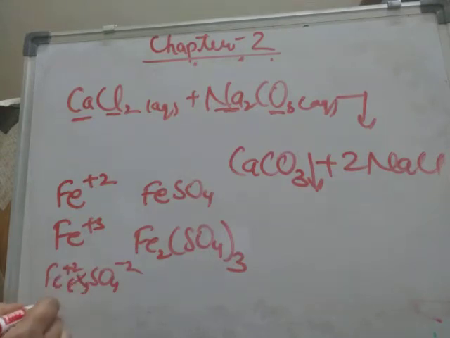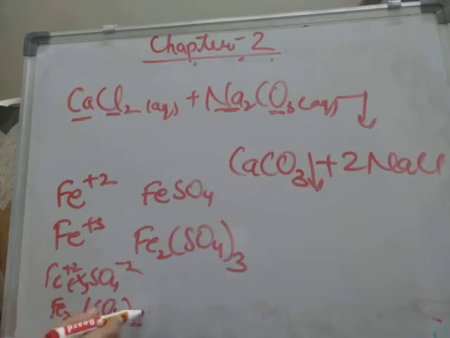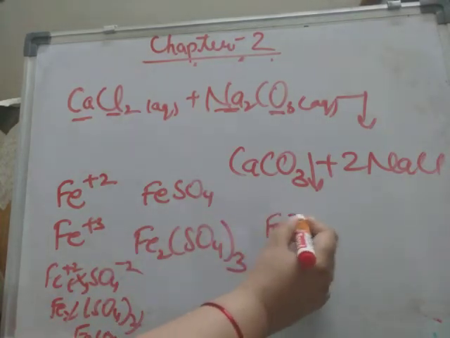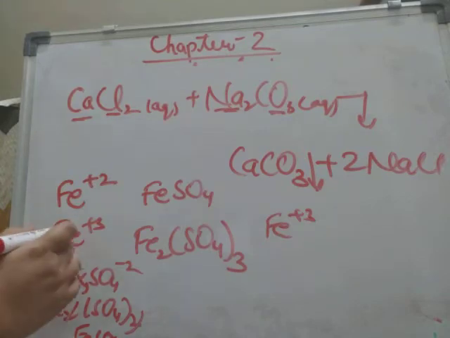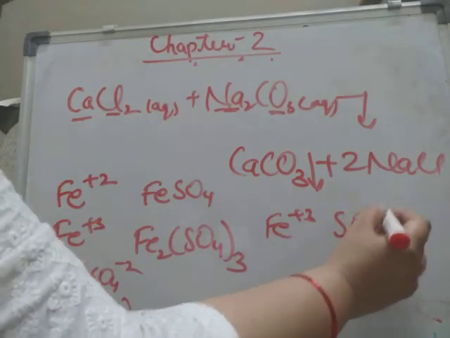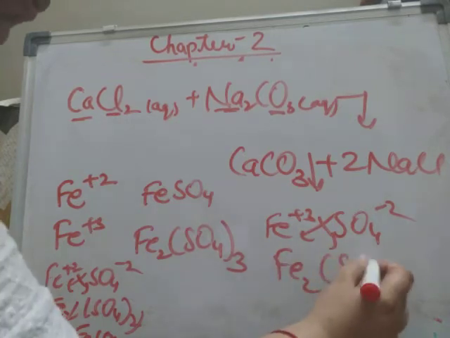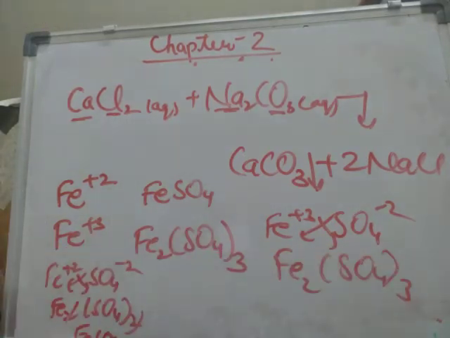If you do crisscross, it will be Fe2(SO4)2. These two will be cancelled and the final formula will be FeSO4. Here Fe has plus 3 oxidation state, sulfate has minus 2. If you do crisscross, Fe2(SO4)3 will be the formula.